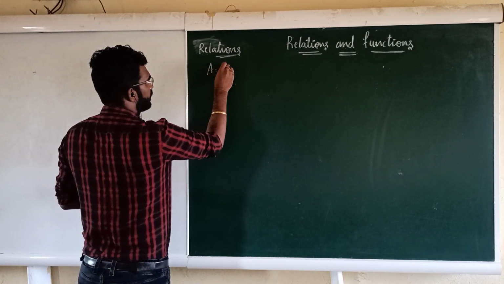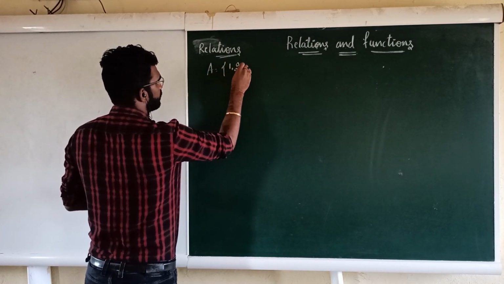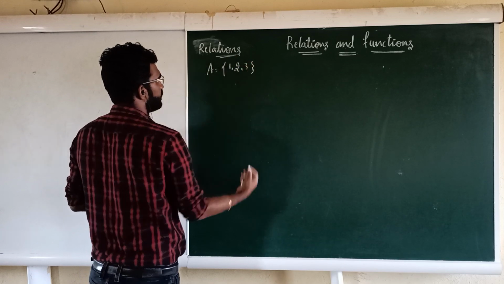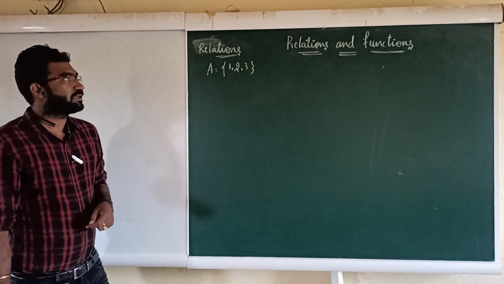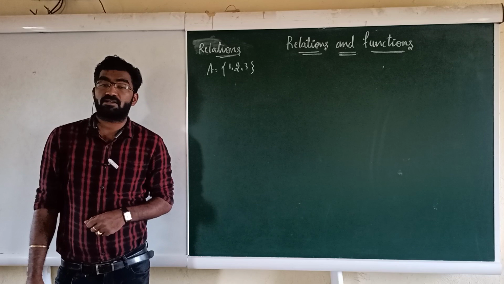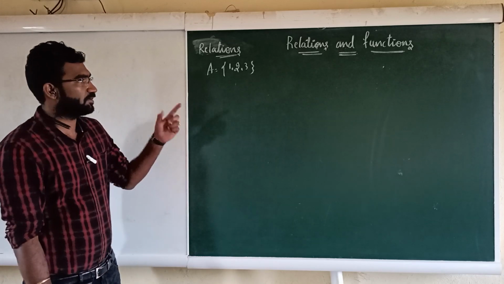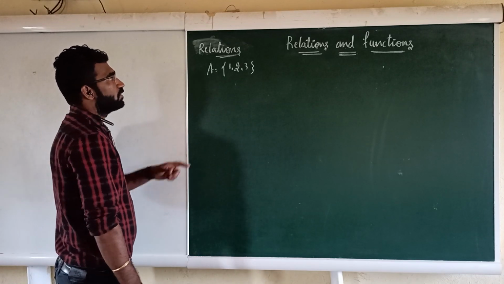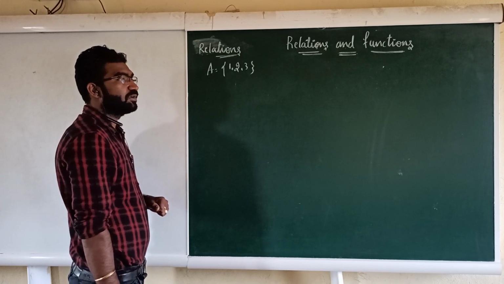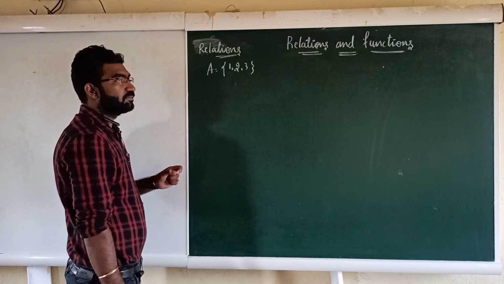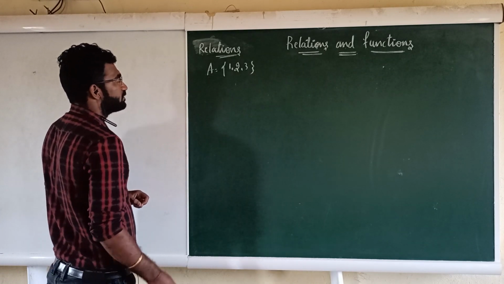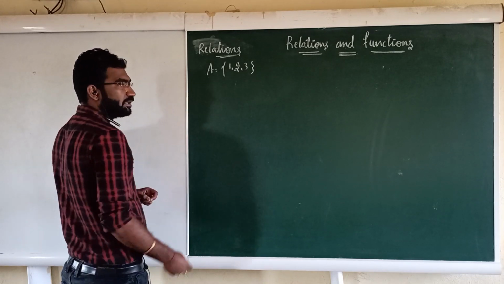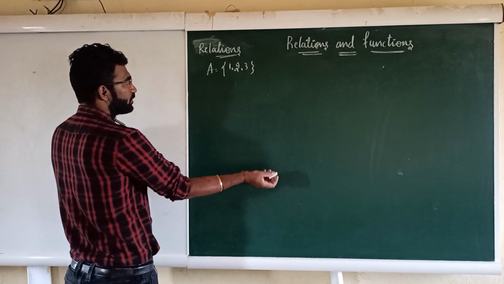If it is a set A, then A is having 1, 2, 3 as elements. So what is a set? A set is a collection of well-defined objects. I have seen this in first year. If you do not know what a set and relations are, you can see my first year video and you are going to get the answers, right? But I am also trying to explain from the basics.